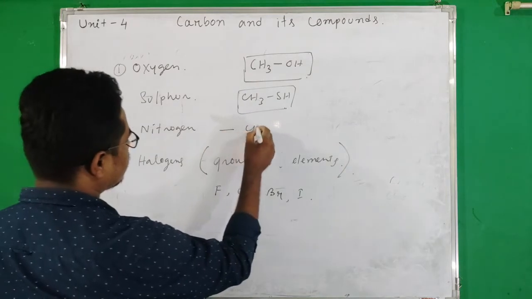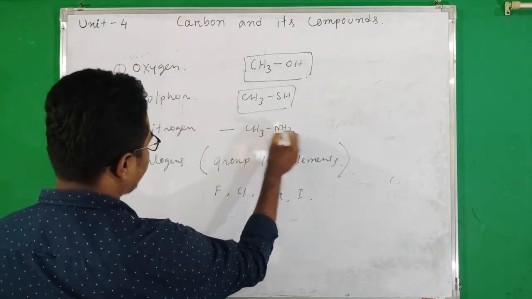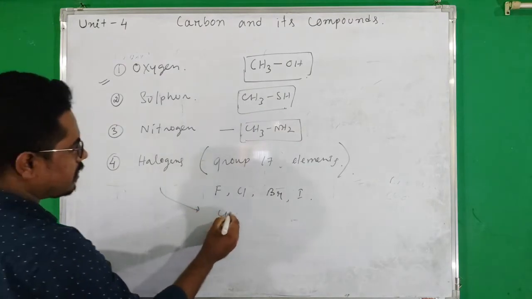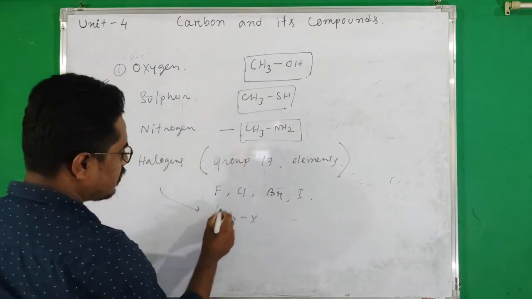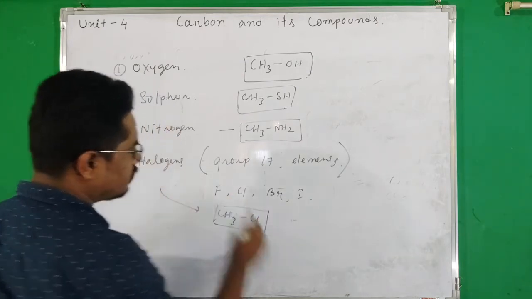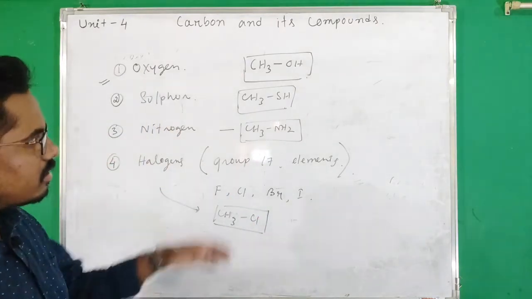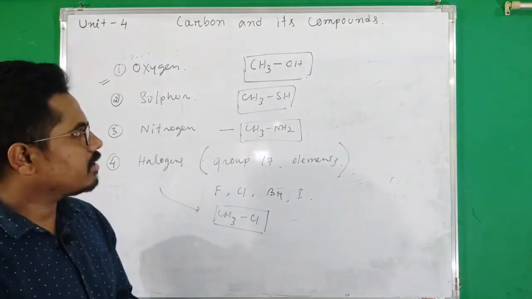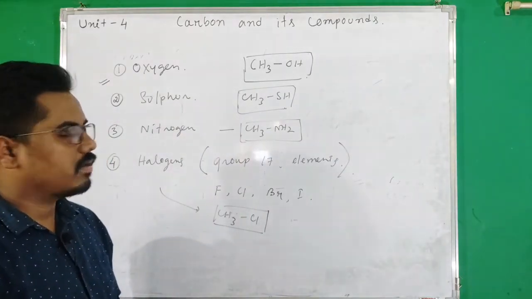With nitrogen CH3NH2, this compound. Okay, with halogen suppose CH3X or CH3Cl, this compound. If we consider these compounds, then their chemical properties, physical properties all are different.